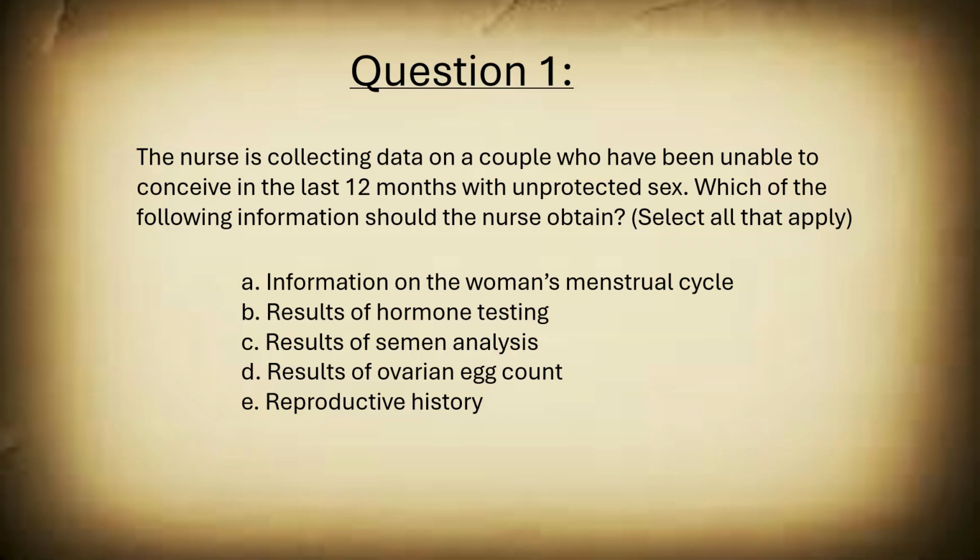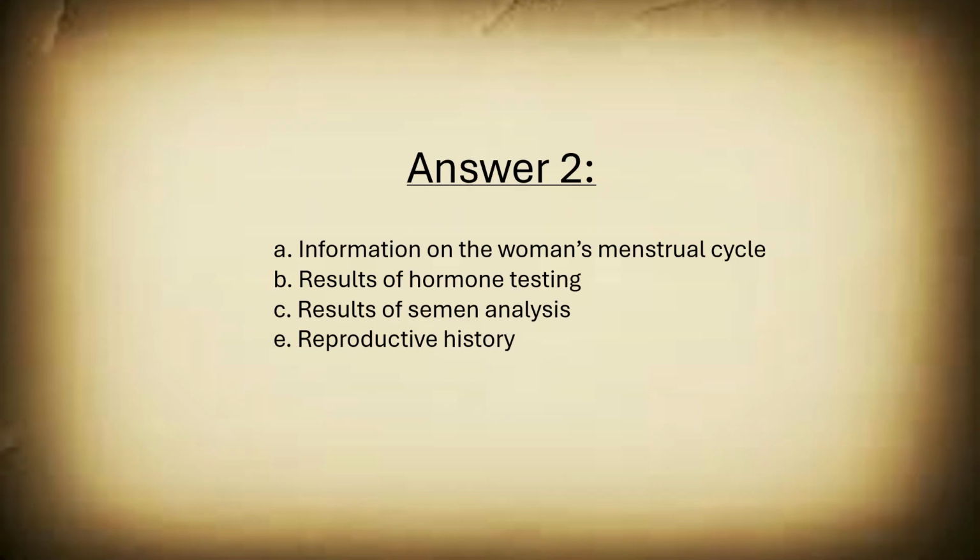Question 2. The nurse is collecting data on a couple who have been unable to conceive in the last 12 months with unprotected sex. Which of the following information should the nurse obtain? Select all that apply. A. Information on the woman's menstrual cycles, results of hormone testing, results of semen analysis, results of ovarian egg count, reproductive history. Answers A, B, C, and E.